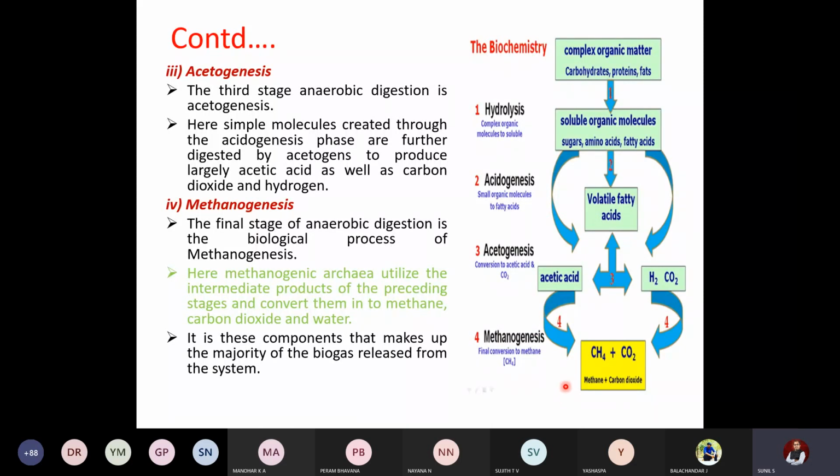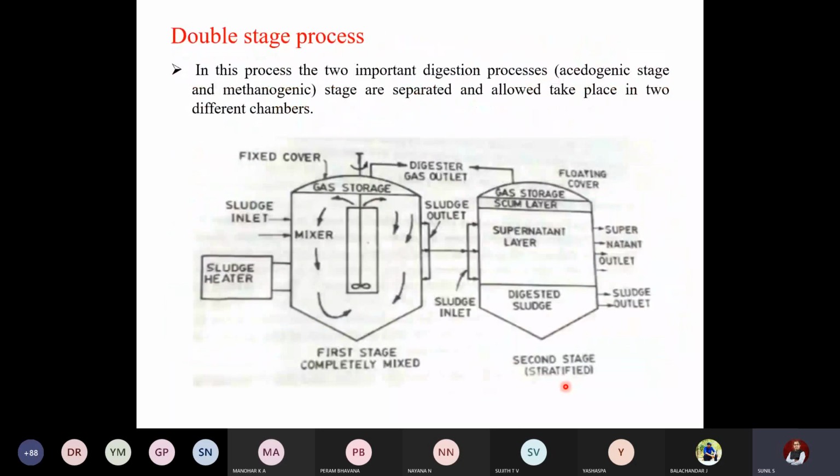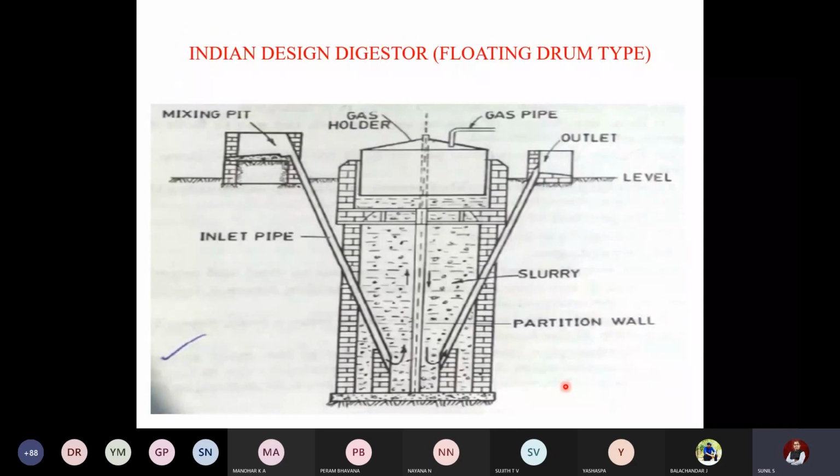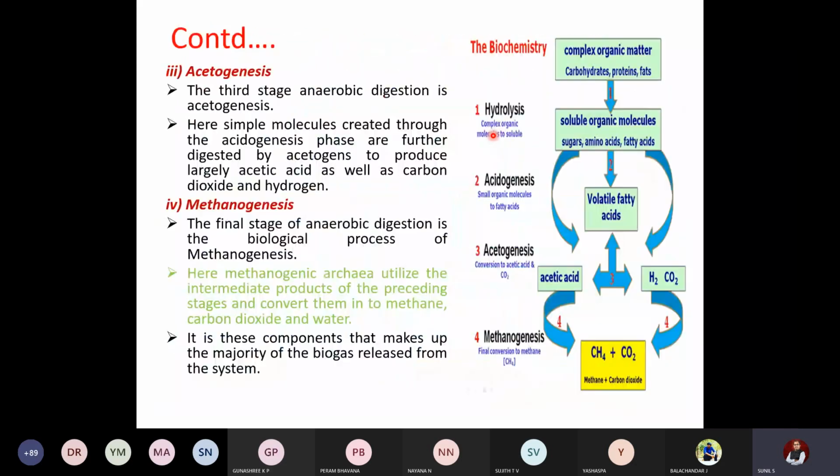Just before going ahead, I'll show you a sketch of a digester. This is called the Indian design digester. When you feed the biomass here, along with certain additives like limestone and sometimes water, it will form a slurry. Then this pit will be completely closed. Since it is closed, it is anaerobic, in the absence of air circulation. The four stages we discussed, the same set of reactions, will take place here. This is the set of reactions by which methane gas is formed in a bioreactor.